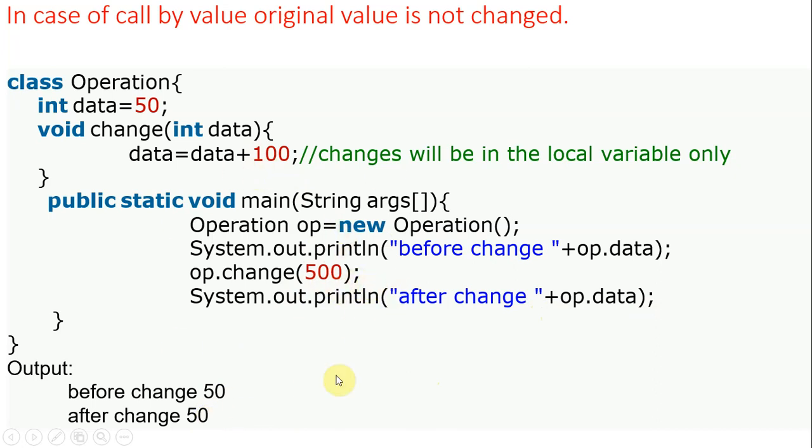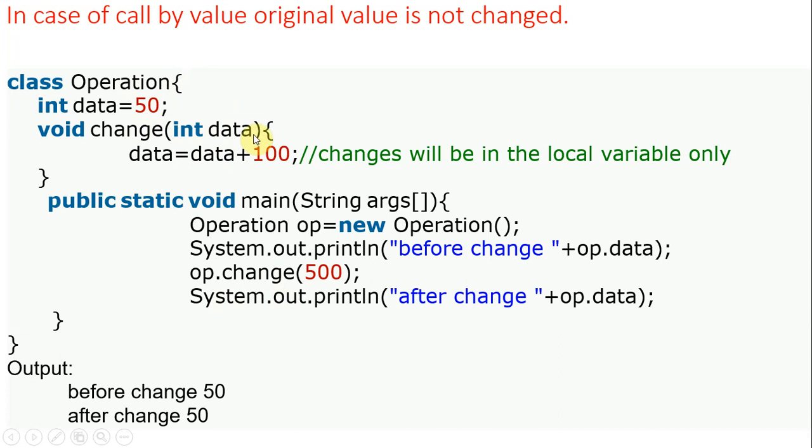Call by value is nothing but passing a value. Main is the caller method, and this is the method call, so we are going to the called method.